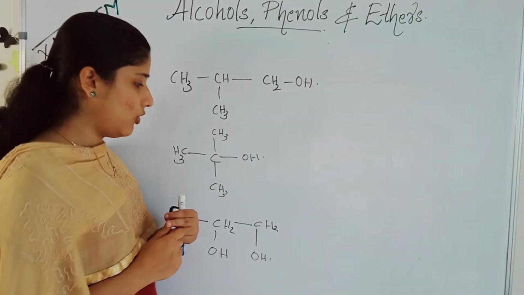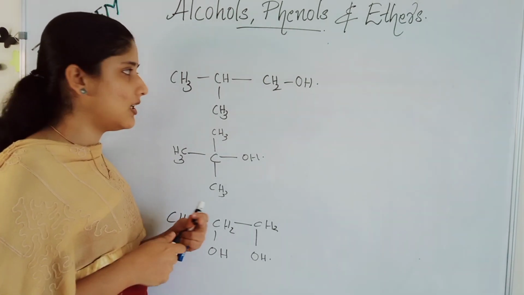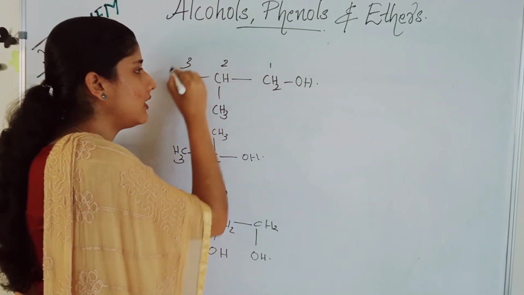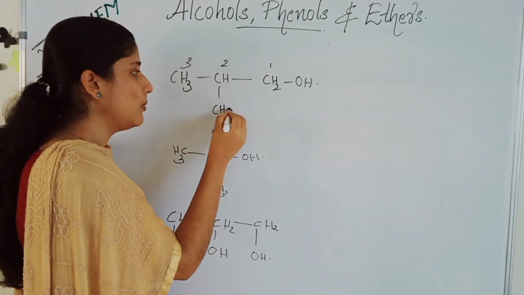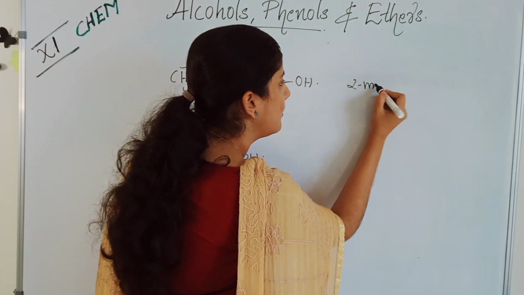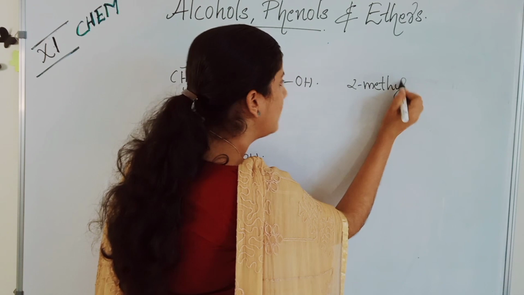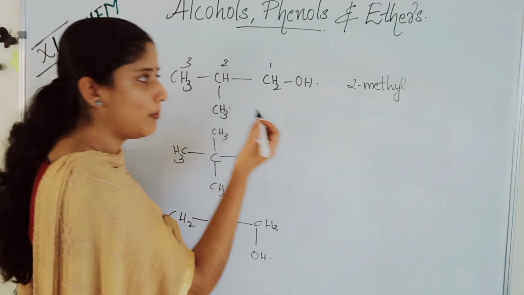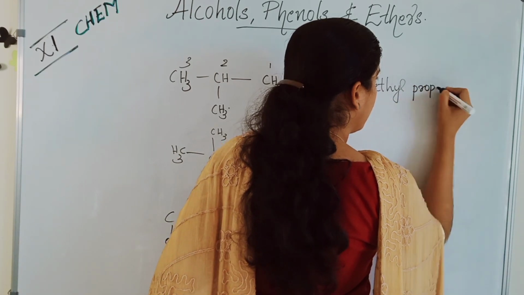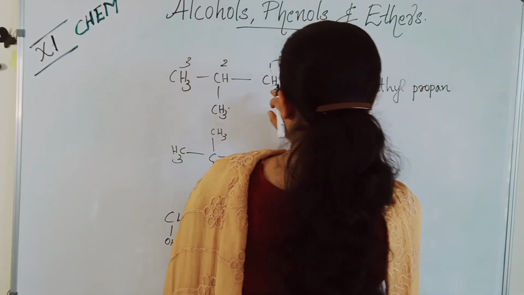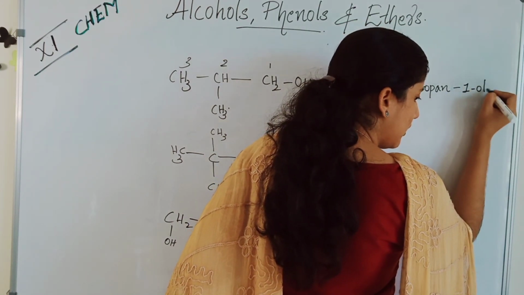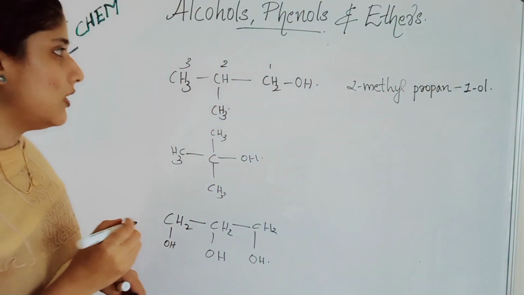Let's look at these three compounds. We can name them. First, let's name the IUPAC nomenclature. Here we should write the number 1, 2 and 3. Prop. This is 2-methyl. Second position methyl is there. So, 2-methyl. Next is methane prop. This is 2-methyl propan. What? First position OH. So 1-ol. Okay. Have you understood?